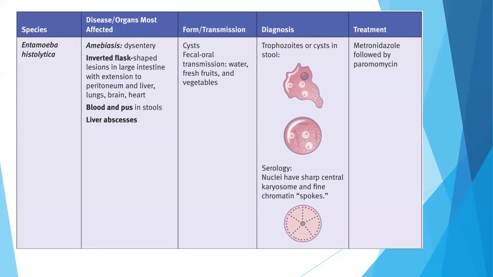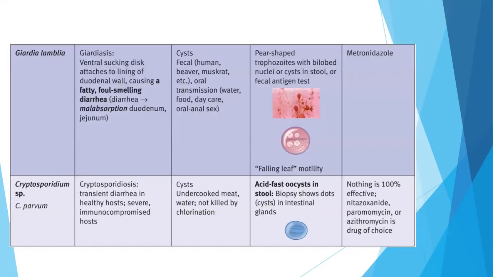It transmits through cysts. Fecal-oral transmission occurs through water, fresh fruits, and vegetables. Diagnosis is via trophozoites or cysts in the stool and serology. The treatment is metronidazole followed by paromomycin.